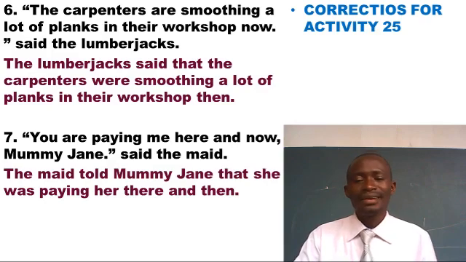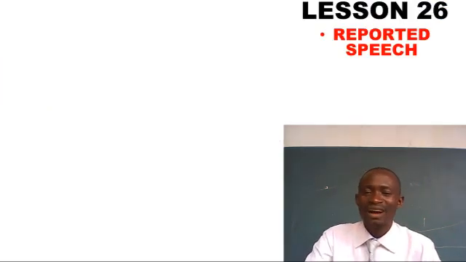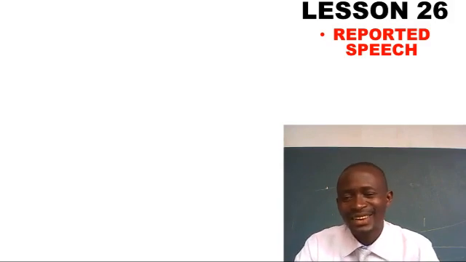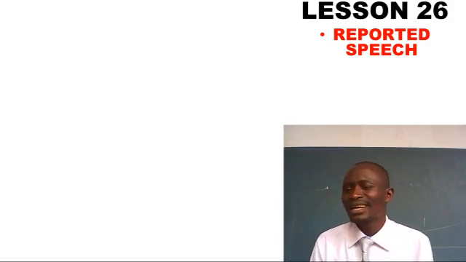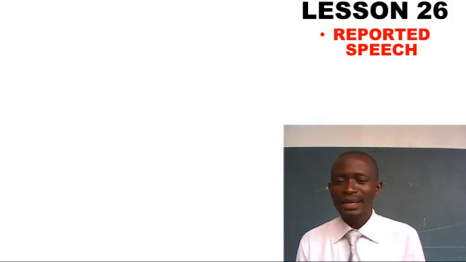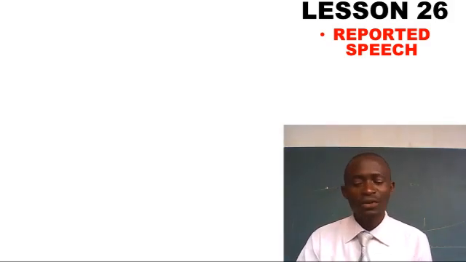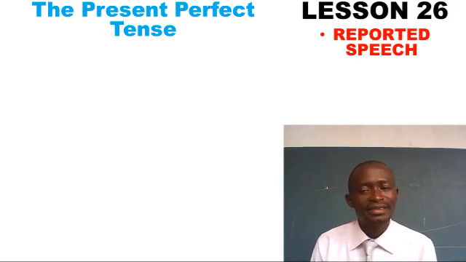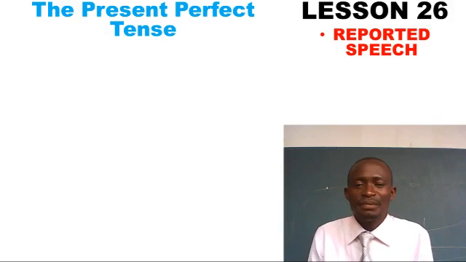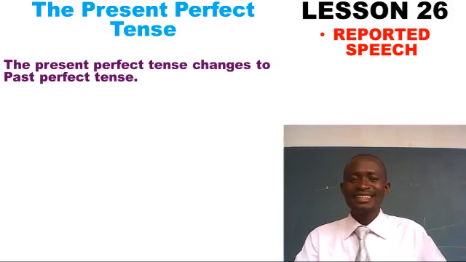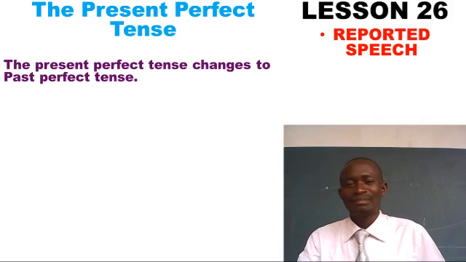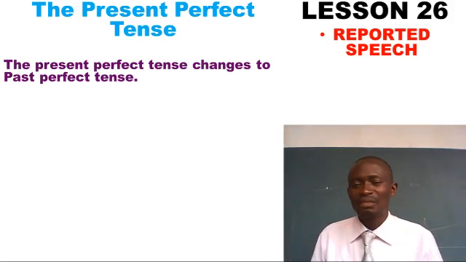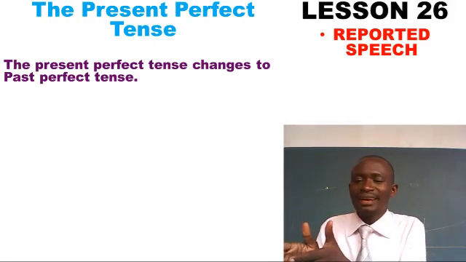Friends, remember, we have another task to have, lesson 26. I have been waiting to have you through this lesson. We're just looking at a bit of this reported speech still, and majorly a tense that we don't need to forget. And friends, we want to look at changing sentences which are set in present perfect tense from direct speech to indirect speech. Very simple. What makes it so simple is that present perfect tense changes to past perfect tense. Yes, just take it as that. Present perfect tense changes to past perfect tense, from direct speech to indirect speech.